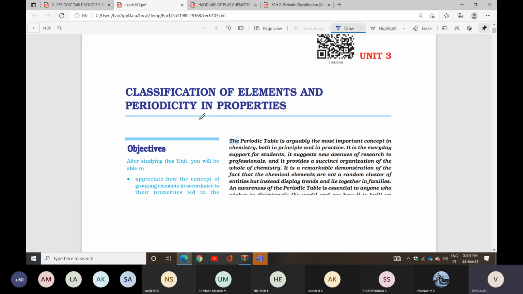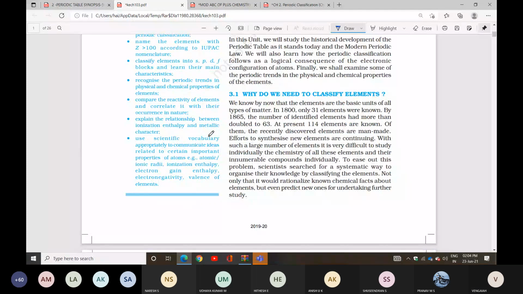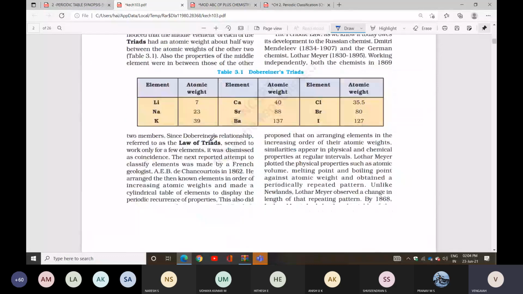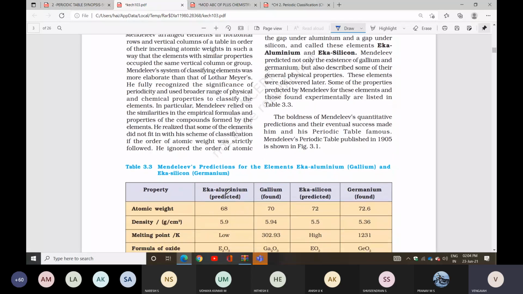The first question, what is given in our NCERT book? Those who have the NCERT book, please check the solved examples. So check question number 1.